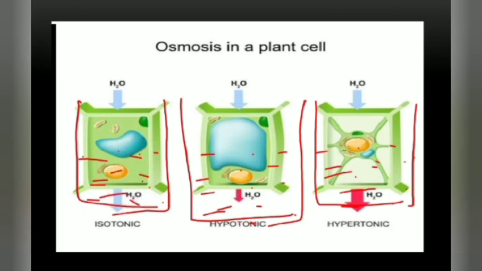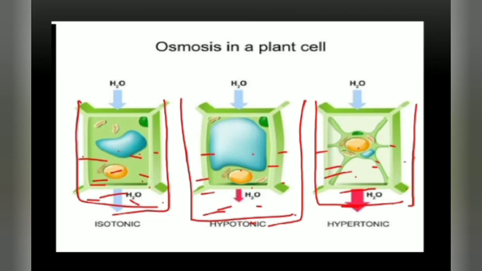So these are the three different situations. When the concentration is the same both inside and outside the cell, there will be no net movement, right? So the size of the cell also remains the same. But in the second situation, the water is moving inside the cell, so the size of the cell increases. In the third situation, the concentration of water is less outside, hence the movement of water is from inside the cell to outside, and the size of the cell decreases. Correct?